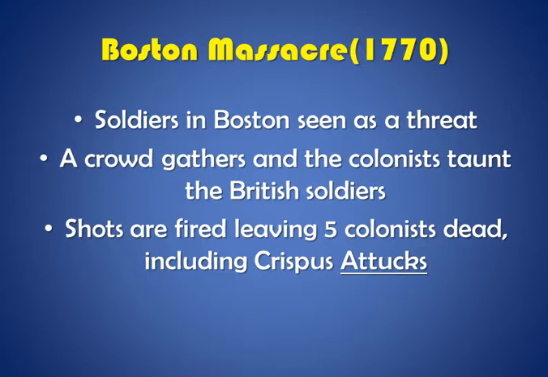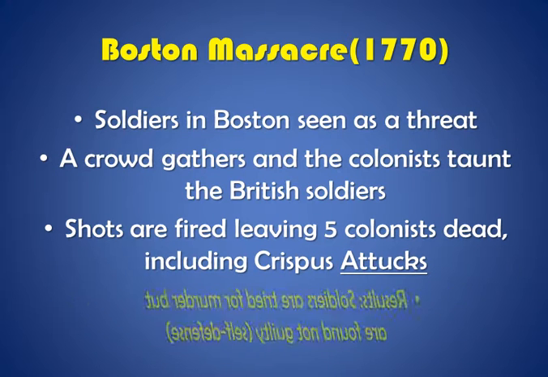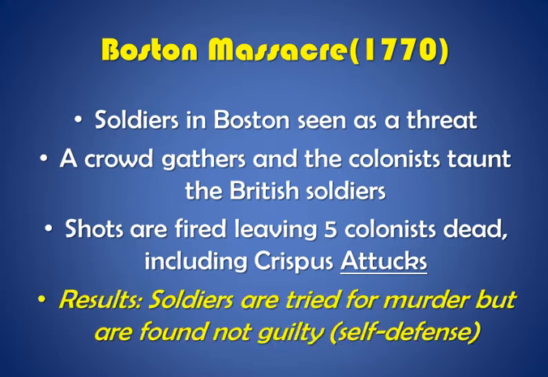Someone fired their rifle. We don't know if it was a colonist or if it was a British soldier, but a shot was fired and 5 colonists were left dead, including Crispus Attucks, who was an African American that was also leading the protesters. The results were that the soldiers were tried for murder but found not guilty by reason of self defense.